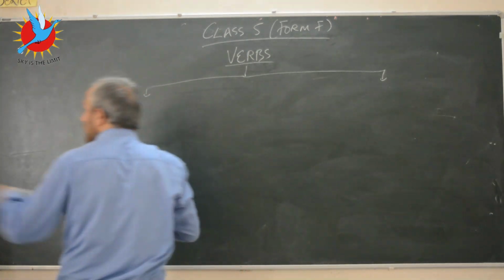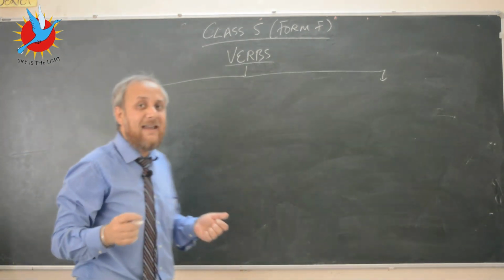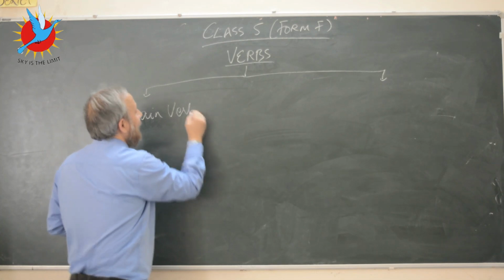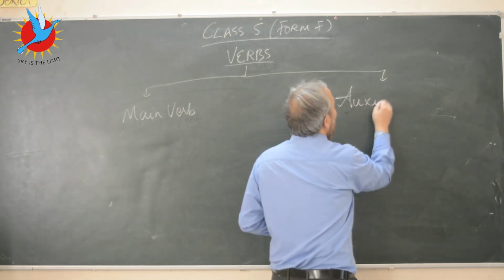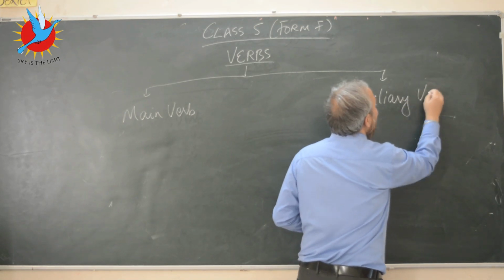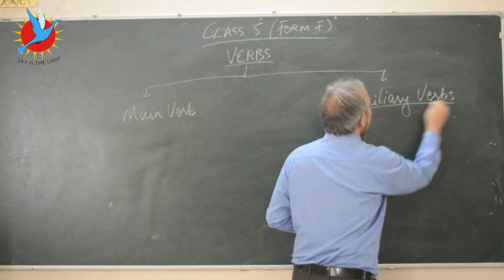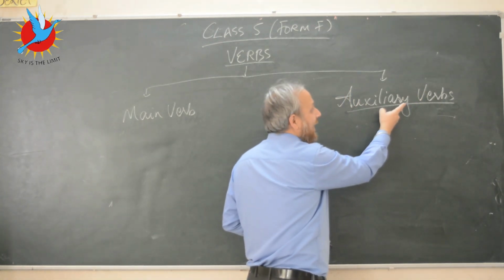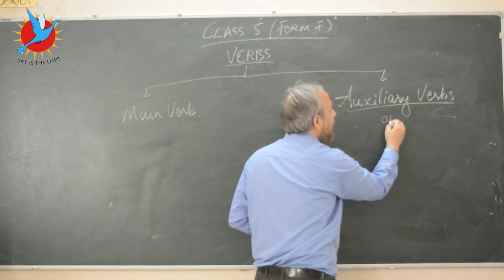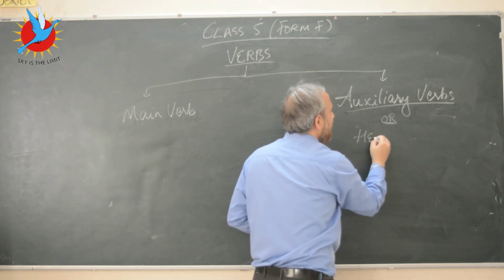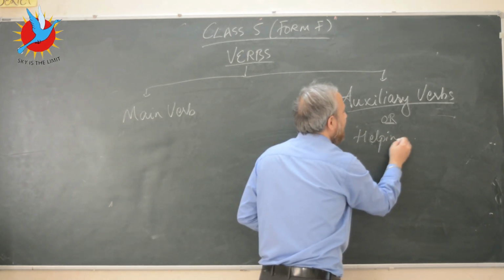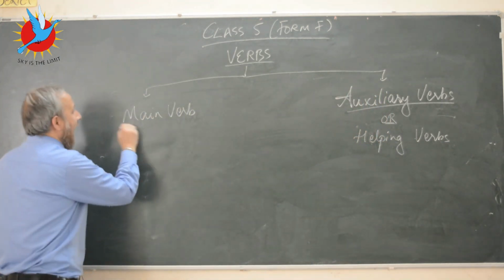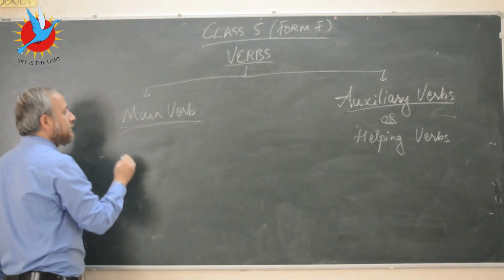Okay, we will do something called verbs again. We can also talk about them as main verbs and auxiliary verbs. Now the spelling of the word auxiliary, be careful, it is A-U-X-I-L-I-A-R-Y. Auxiliary verbs are also called what? They are also called helping verbs. Helping verbs. Okay, so I'll give you a few examples of main verbs.